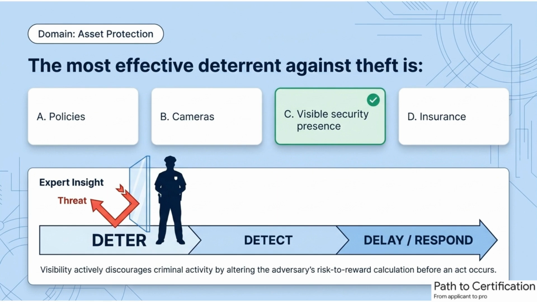Visibility discourages crime before it begins. The most effective deterrent against theft is visible security presence. Offenders are less likely to act when detection risk is high. Visible patrols and guards create psychological barriers. Deterrence reduces incidents before response becomes necessary.